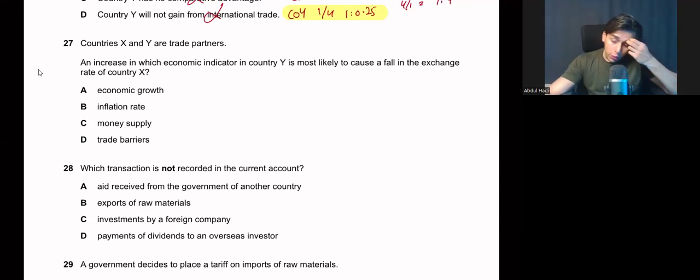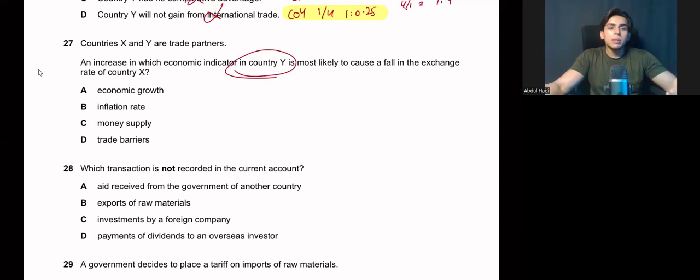Now it is a very easy point that if country X is imposing a trade barrier on country Y, this means that if in future there is a retaliation from country Y, this will affect the exchange rate of country X. This will affect the demand and supply of country X. An increase in which economic indicator in country Y is most likely to cause a fall in the exchange rate? Now, sorry, the trade barrier is implemented by country Y.